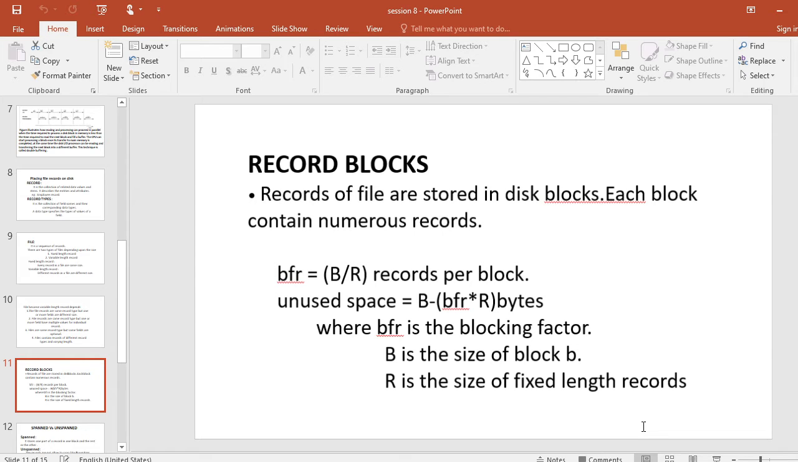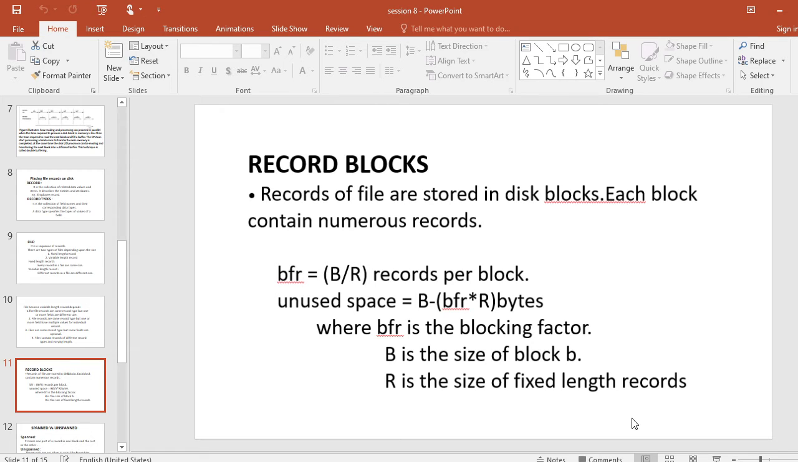Next one, record blocking. Now you can understand what is record blocking, what is a spanned record, and what is an unspanned record. Now we have an idea about what is a file, what is a record, what is a field name, and what are the data types, so we can easily understand record blocks now.